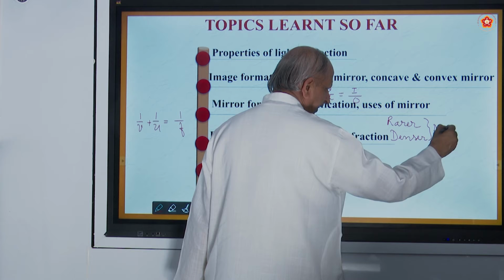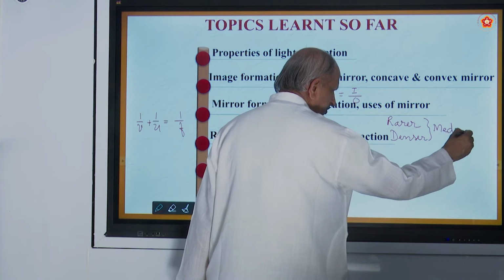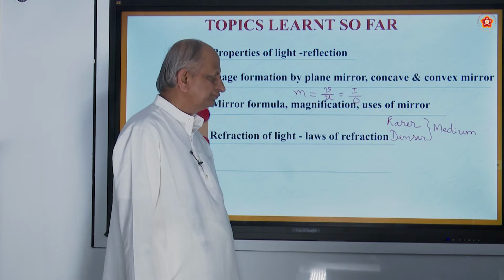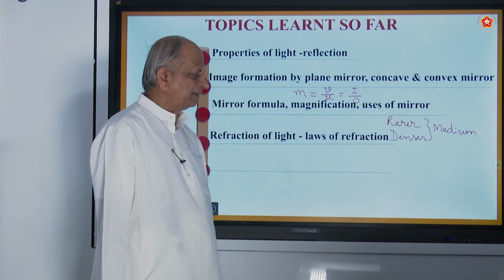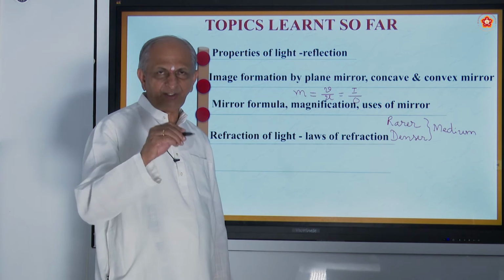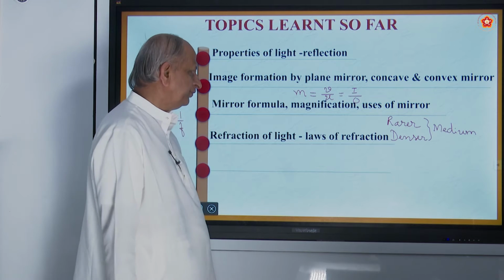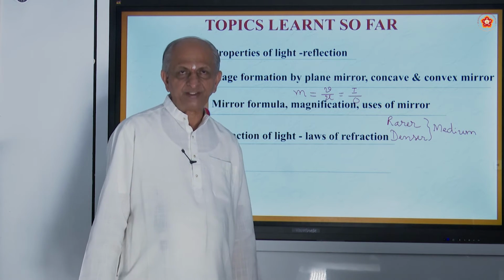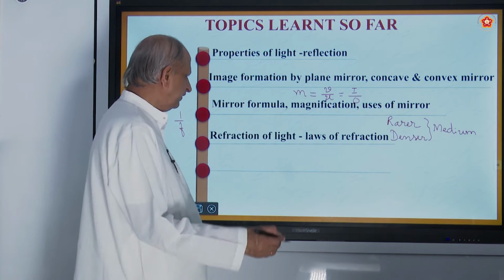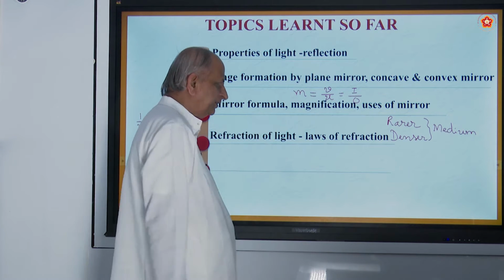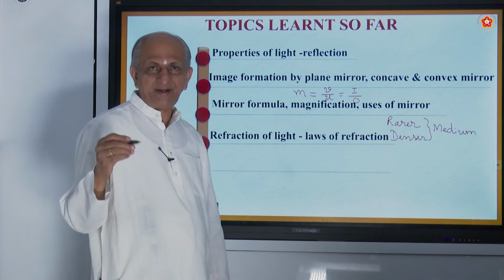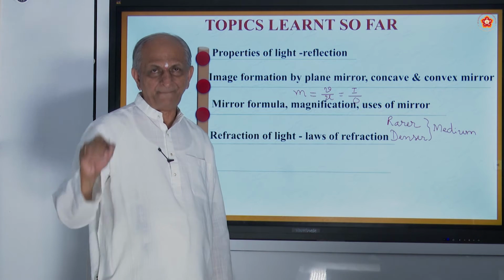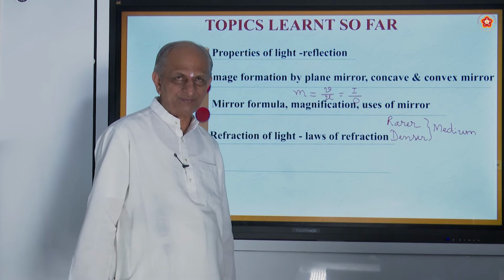So when a ray of light passes from rarer to denser, it moves towards the normal. When it moves from denser to rarer, it moves away from the normal. So what are the laws of refraction? The first one says the incident ray, the refracted ray and the emergent ray all lie on the same plane, and the normal also.